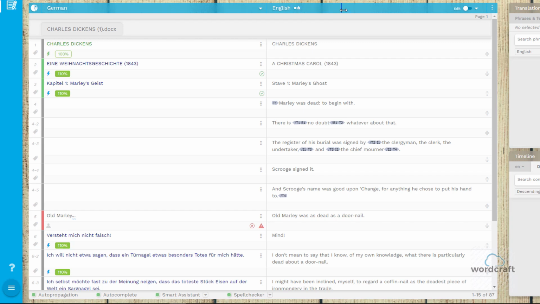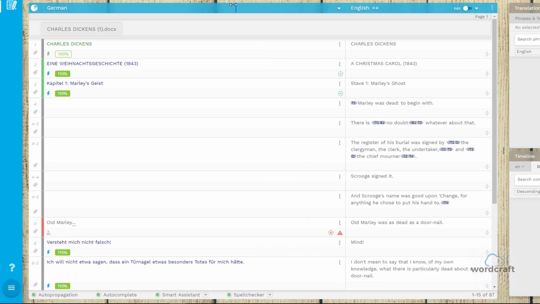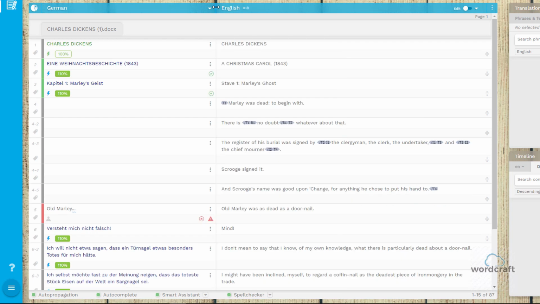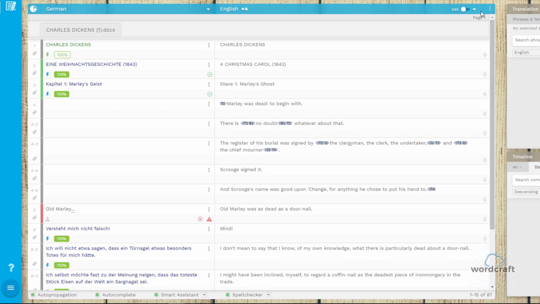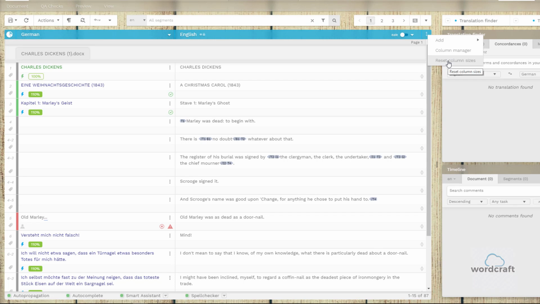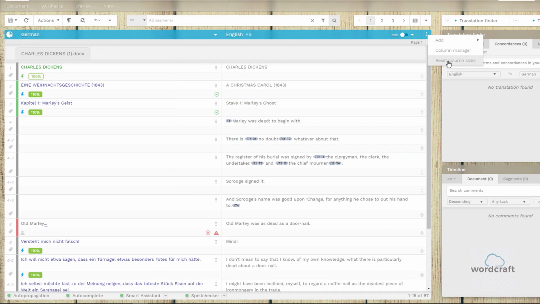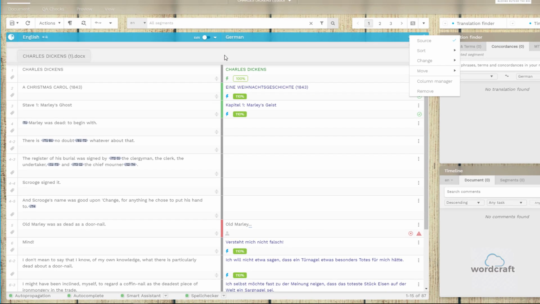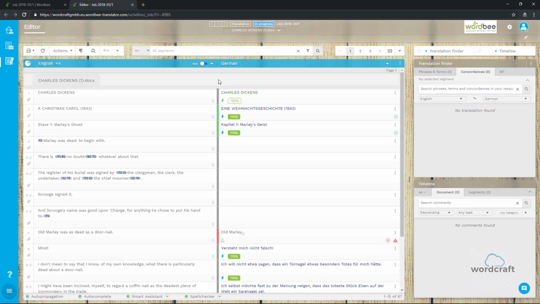You can easily change the width of the columns by simply dragging the resizing line that separates the column header bars. To undo this change and return to the equal spacing, just open the menu under the three dots and click Reset Column Sizes. The columns will automatically resize back to their original widths. All these features allow you to customize your working space to the needs of the job.